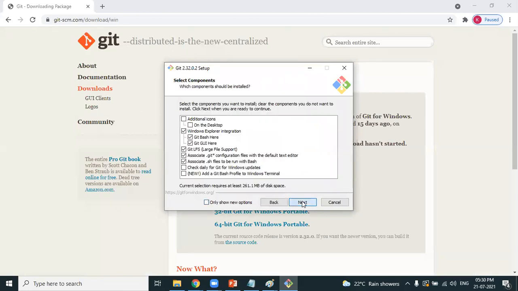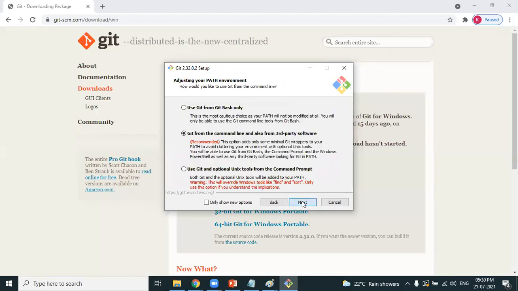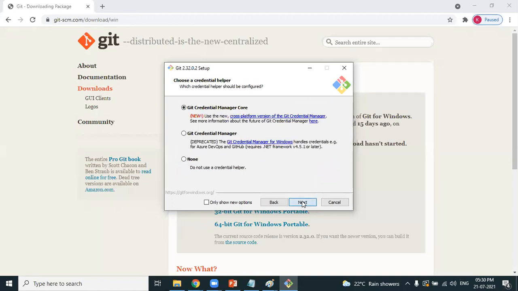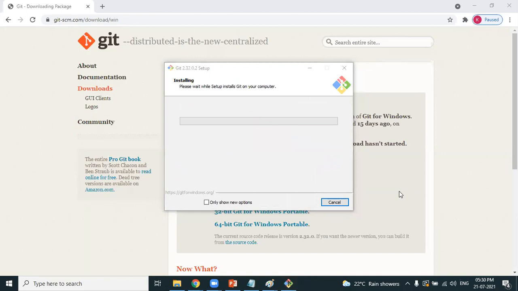Just click on next, next, next, next, next, next. Take all the defaults and click on install. What terminal are we installing? Please observe, we are installing the Git Bash terminal on your personal laptop. You have to do that.